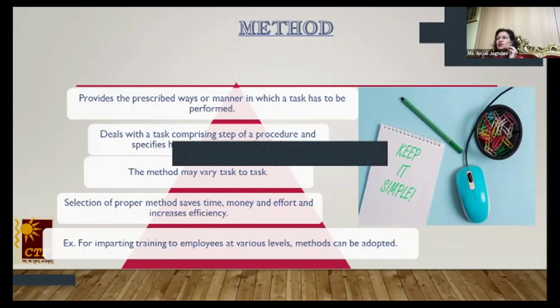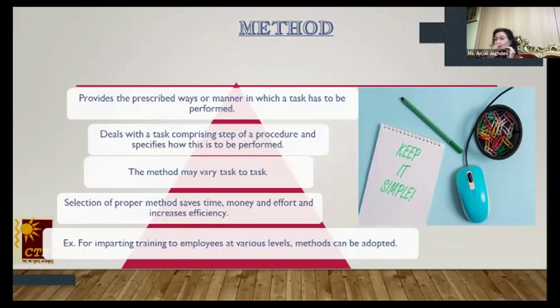There is a particular method for how you charge depreciation. There is a particular method, as you must have come to know in accountancy, the LIFO and FIFO systems: first in, first out, last in, first out. That means, keeping the whole circumstances in mind, the company decides the one best way of doing that one step of your procedure. A method is more limited in scope compared to the procedure. Like I said, there is a method to polish a diamond, and a method to cut the diamond.